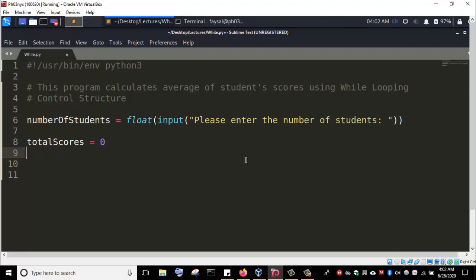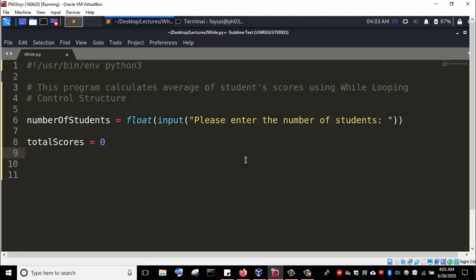We have some keywords in programming. Initialization means assigning a value to a variable for the first time. So we can say we assign it the value 0, or we initialize it with the value 0, since this is the first time we are giving it a value.